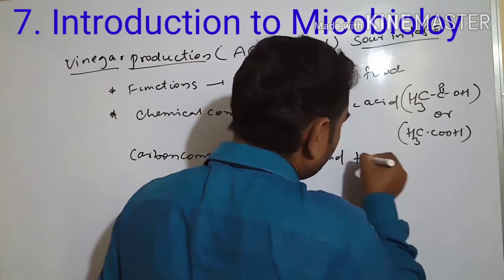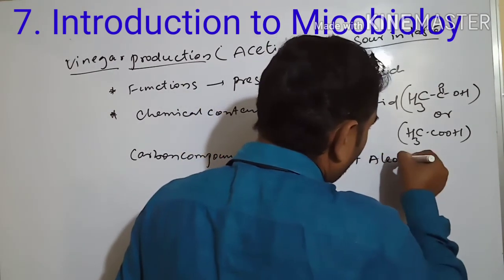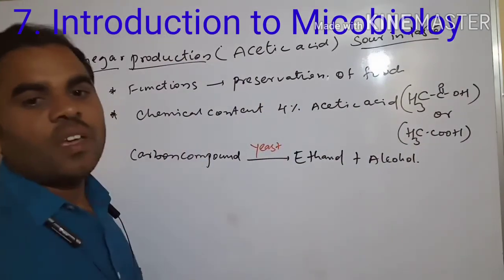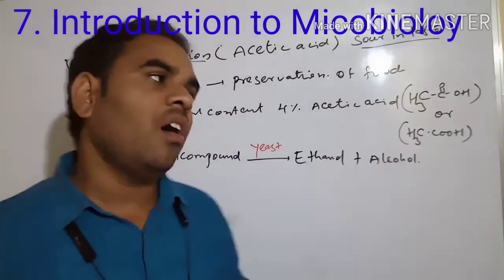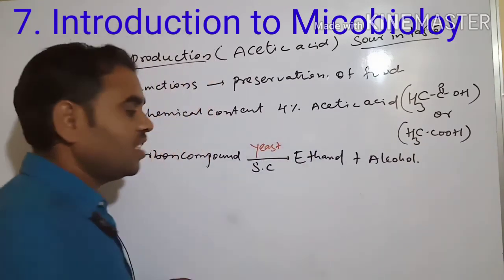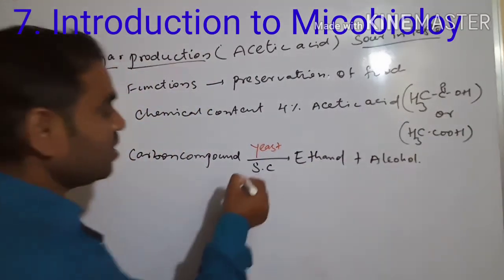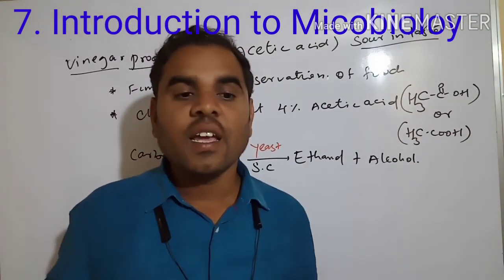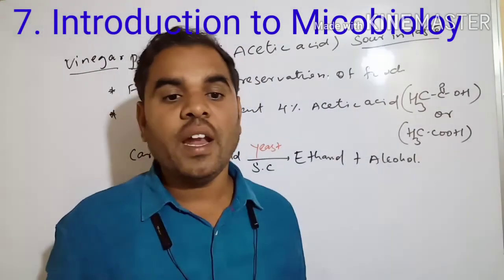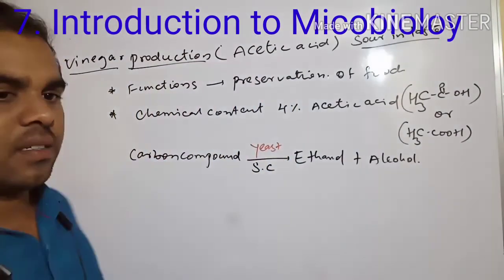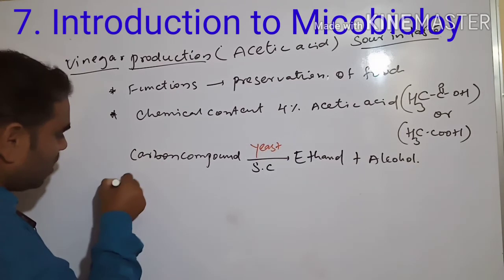Alcohol we are getting. Next, in this alcohol, the presence of Saccharomyces cerevisiae. Next, we have to see Acetobacter and Gluconobacter.